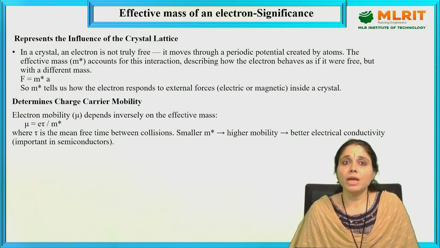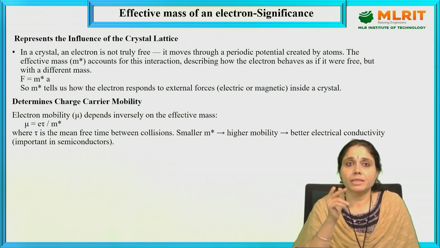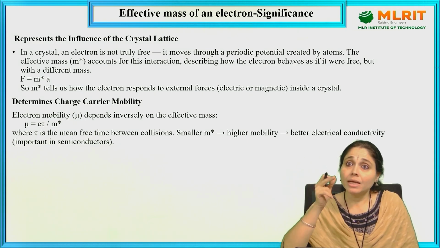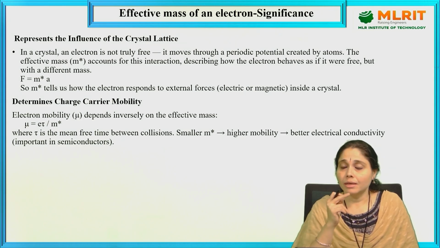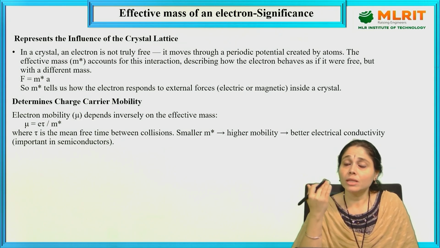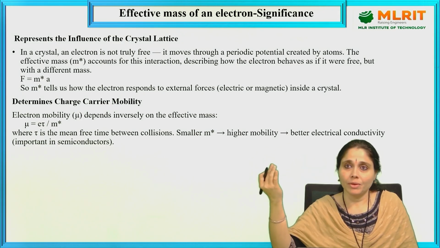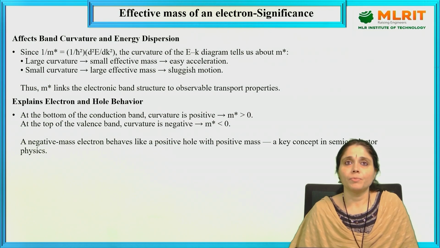Mu is equal to e tau by m star, where tau means the mean free time between collisions. Smaller the m star, higher the mobility, better the electrical conductivity. Smaller mass of the electron means more acceleration, better electrical conductivity. In case of semiconductors, we can see, right?